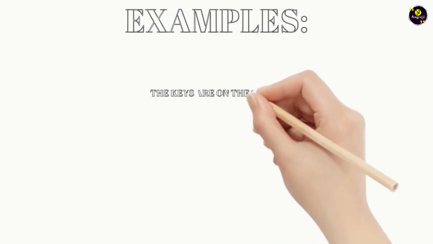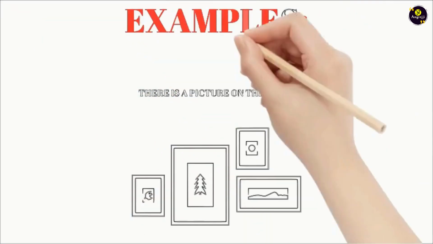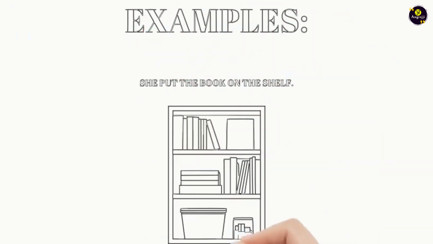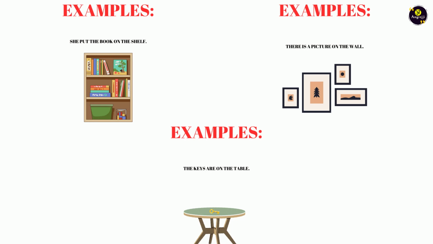For example, the keys are on the table. There is a picture on the wall. She put the book on the shelf. So on the table, on the wall, and on the shelf are the examples where you can see कोई चीज दूसरी चीज के ऊपर है.